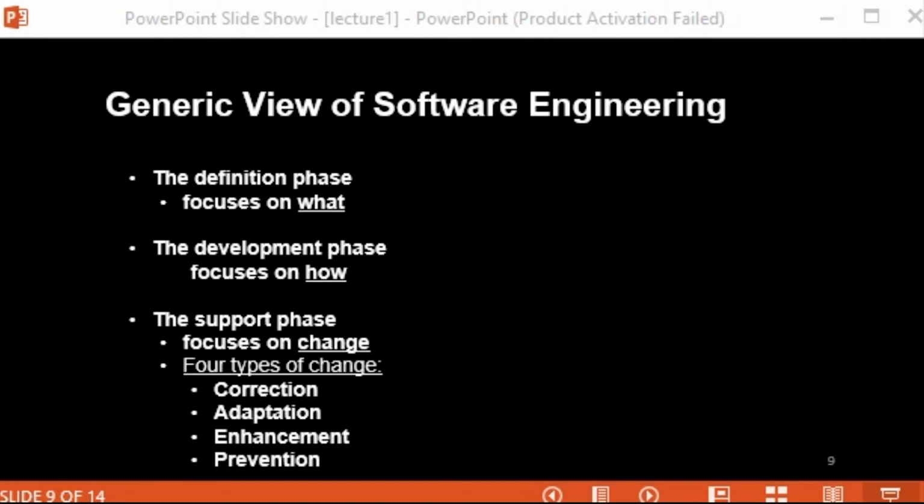Preventive maintenance makes changes to computer programs so that they can be more easily corrected, adapted, and enhanced. So for the benefit of the customer, we sometimes need to take preventive measures to enhance our product, correct some issues, or adapt to new kinds of changes.